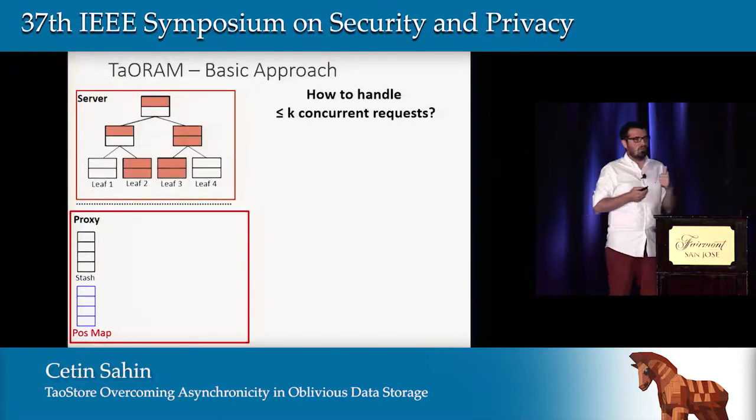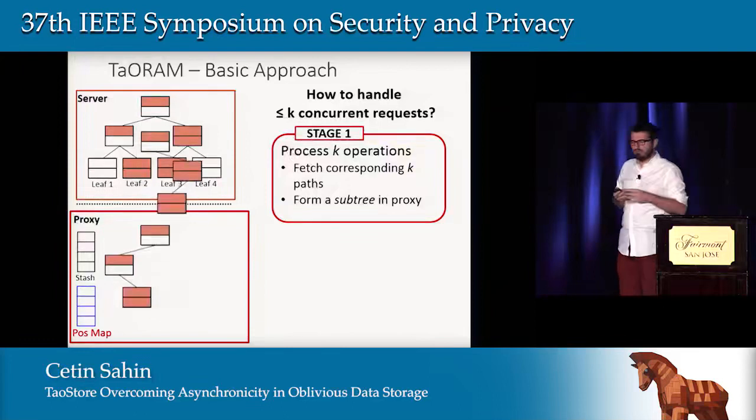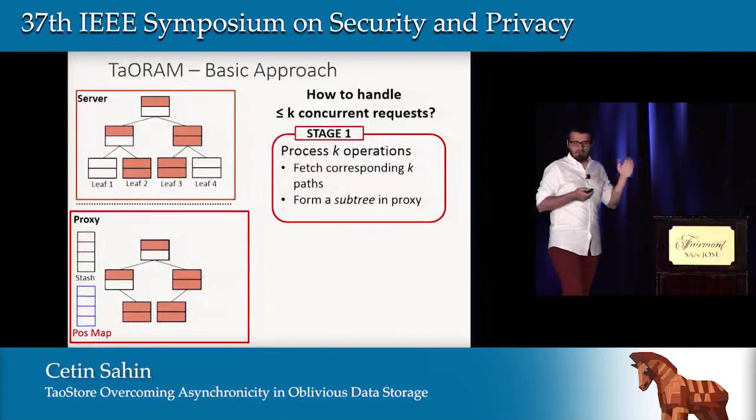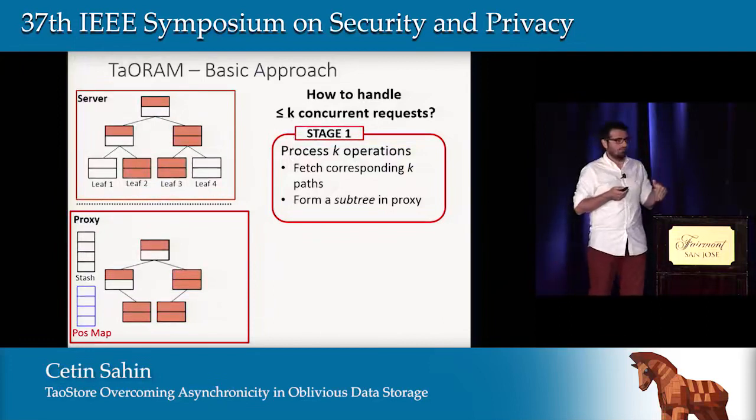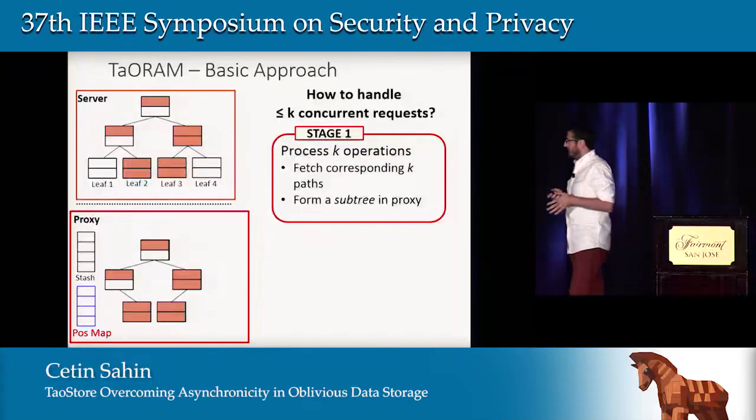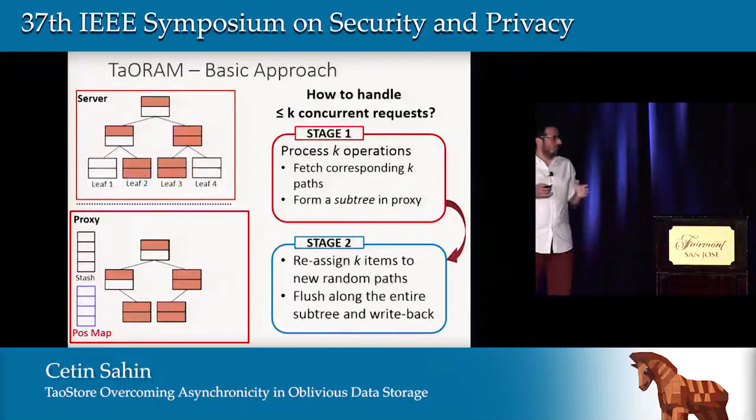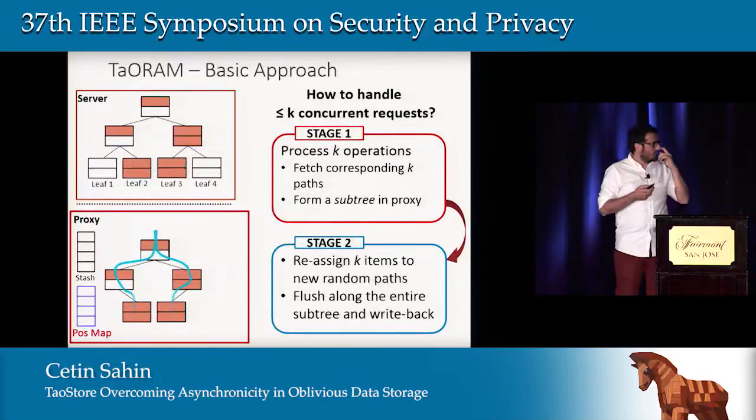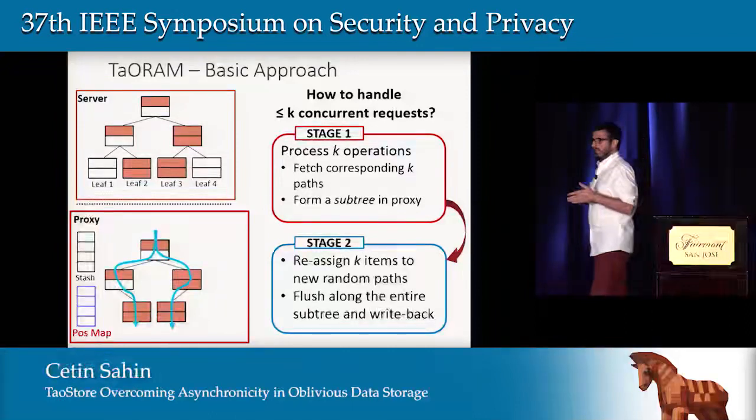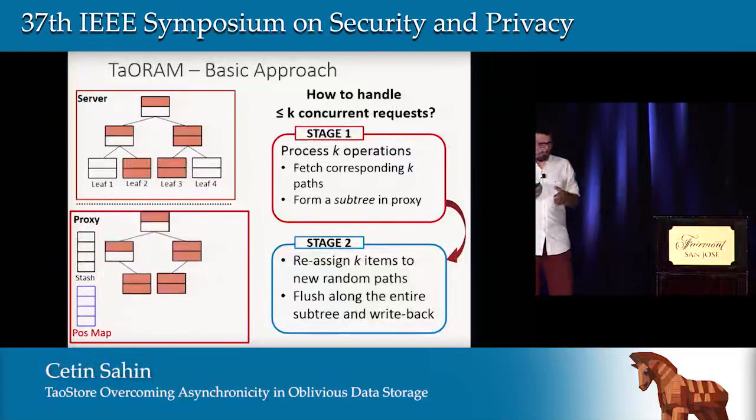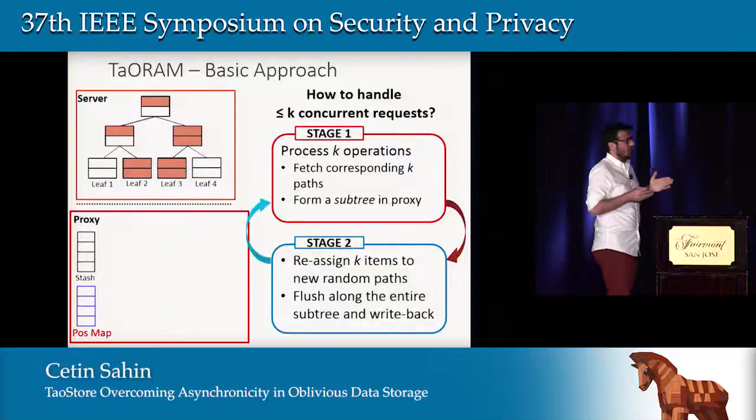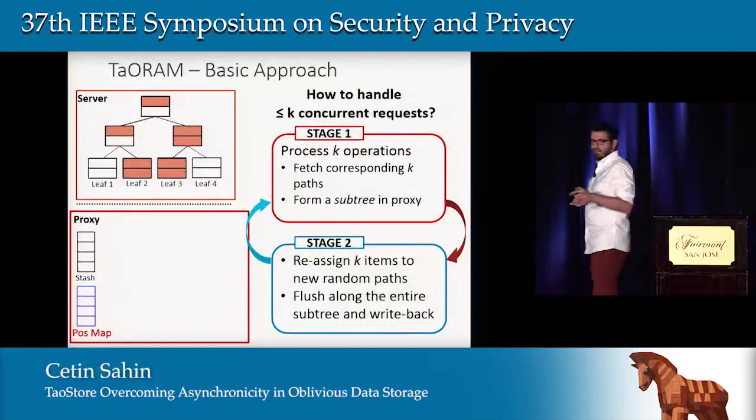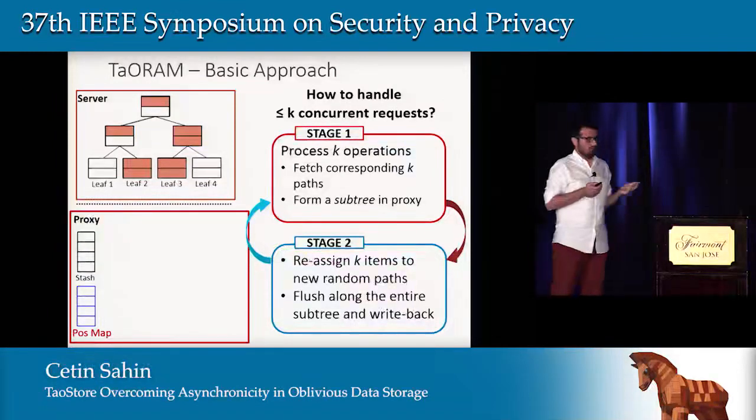We would like to achieve concurrency. A simple approach would be first processing k operations. We fetch k corresponding paths to the proxy and form a subtree in memory. In the second stage, we reassign k items to new random paths. Then we flush along the entire subtree, and then we write the entire subtree back to the storage server in batches. By alternating between these 2 stages, we can have a nice solution.